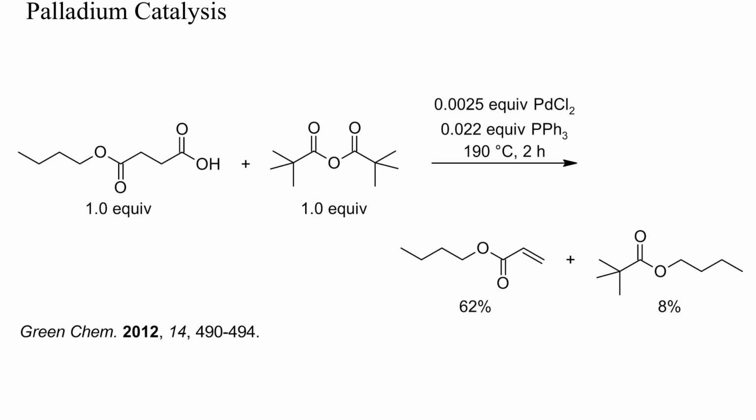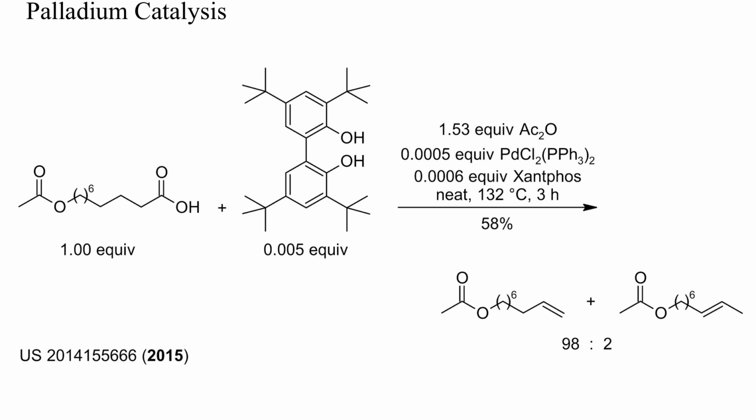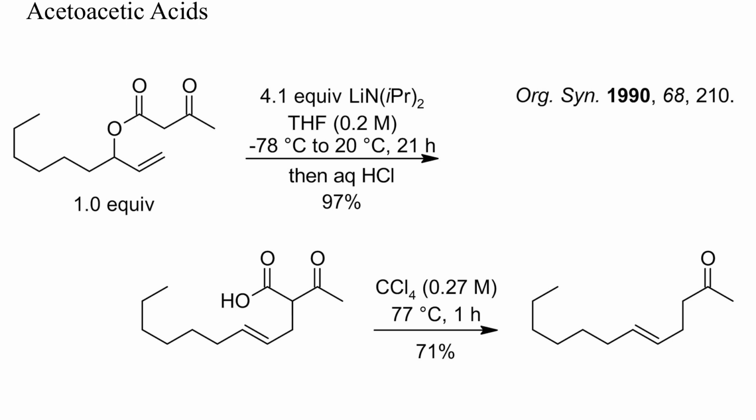A cleaner decarboxylation to a terminal alkene can be achieved by activation with a sacrificial anhydride. In this example, pivalic anhydride and catalytic palladium brought about such an olefin-yielding decarboxylation. Instead of pivalic anhydride, an excess of acetic anhydride can also be used. In this optimized example, the yield of terminal alkene was again about 60% only. Acetic anhydride had to be dosed carefully, and a catalytic amount of bisphenol was also required.